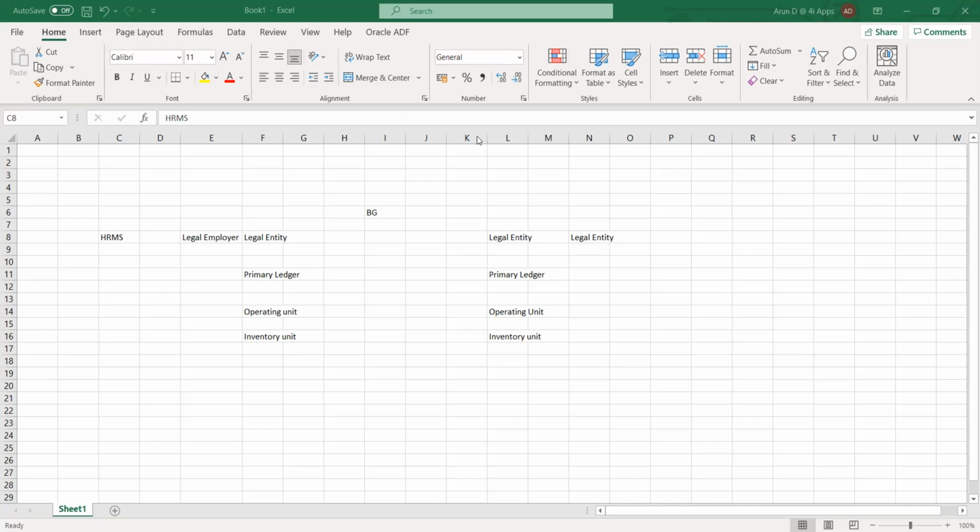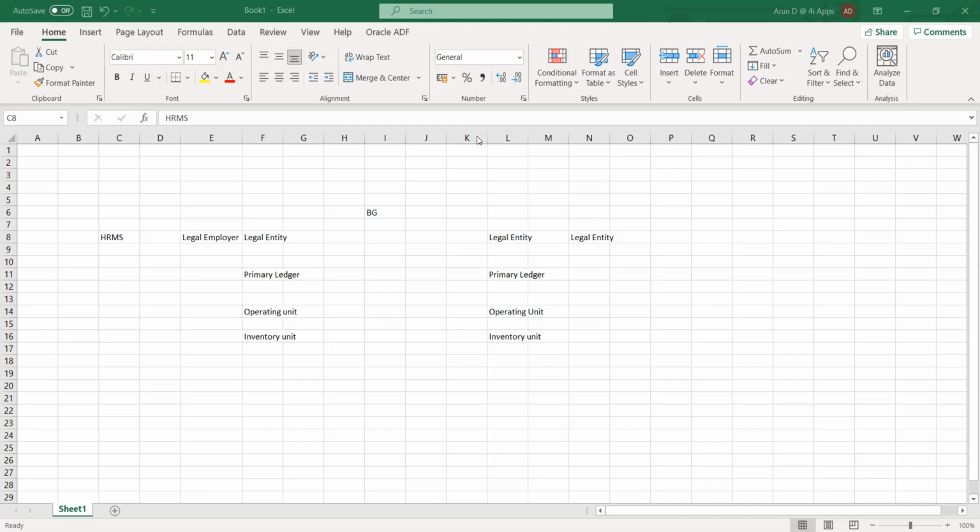Does the primary ledger calculate the salaries, simply the accounts of the workers? No, this will not calculate the salaries. This will have the balances of the particular month. So if I want to understand, let's say, profit, for example.